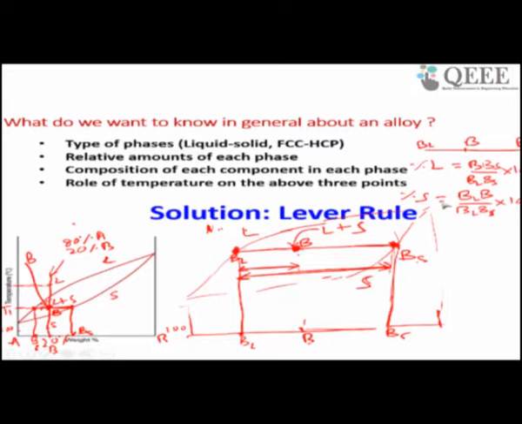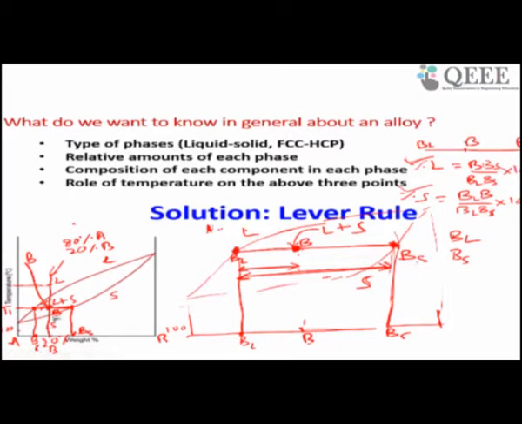So by drawing the lever rule, you can get the percentage of liquid, percentage of one phase, percentage of second phase. Also you can get the chemical composition of one phase, chemical composition of two phases.